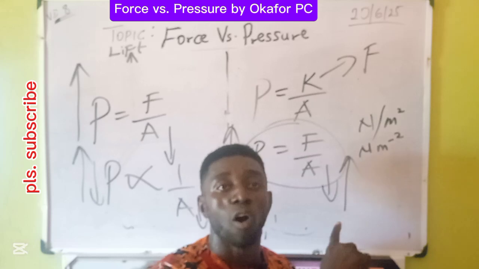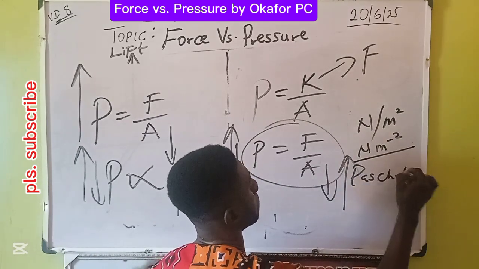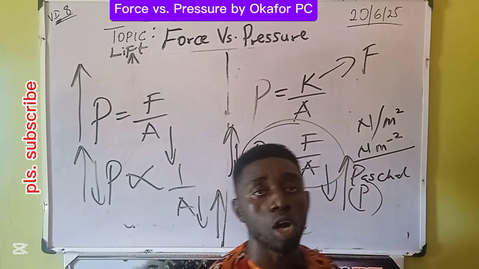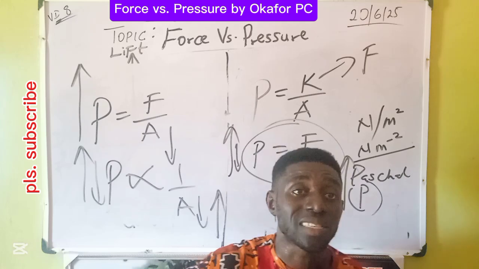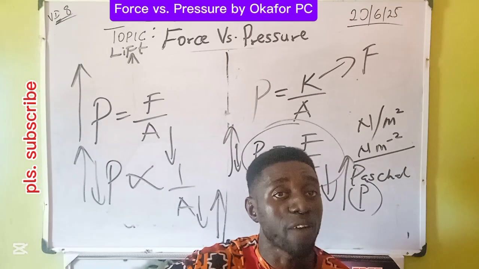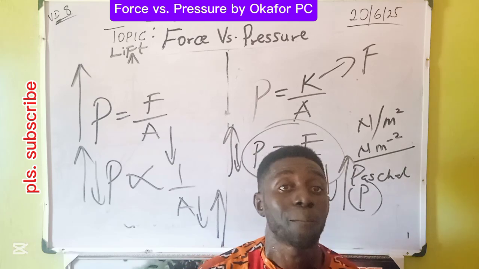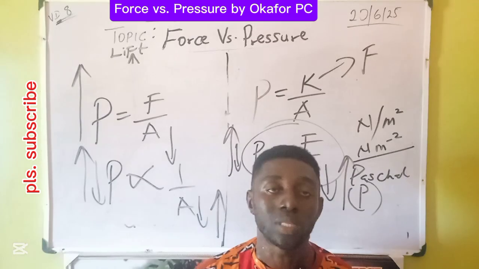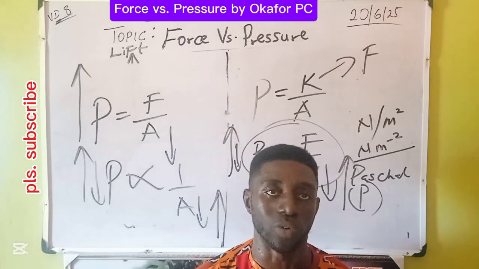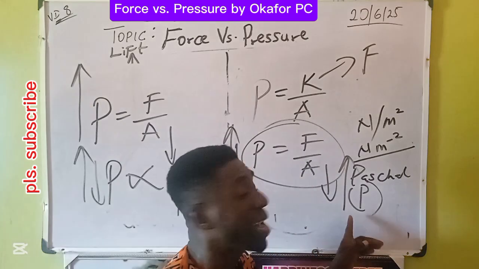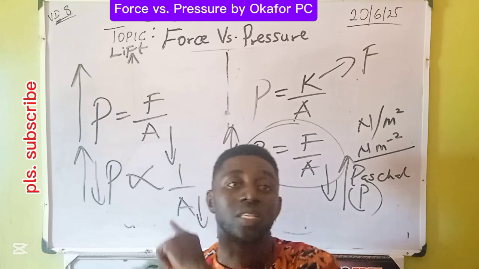We have other units for pressure. Units like Pascal, capital P, in honor of Blaise Pascal, whose impacts on the findings we have on pressure cannot be neglected. We have a law called Pascal's law of pressure. With time we learn more of these physics concepts and theories. But for now, why Pascal is honored is because of his intense research on pressure, just like Isaac Newton with force.